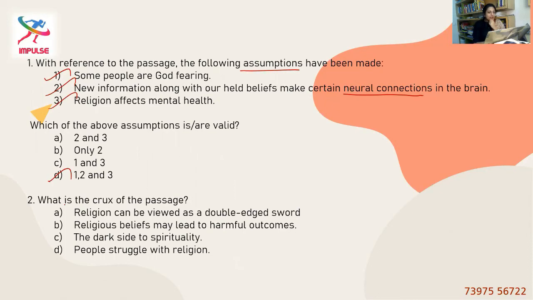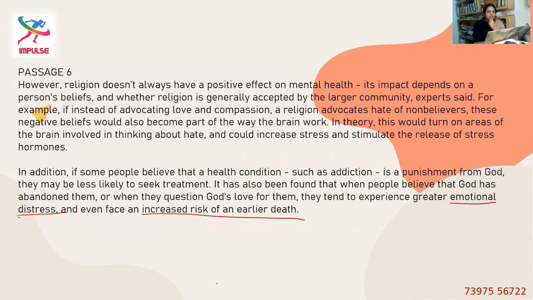Okay. What is the crux of the passage? Option A, religion can be viewed as a double-edged sword. Option B, religious beliefs may lead to harmful outcomes. Option C, the dark side to spirituality. Option D, people struggle with religion. Here, they have discussed that religion doesn't always have a positive effect on mental health. Religion doesn't always have a positive effect, which means it has both positive and negative. Doesn't always have a positive effect means at times it has a positive effect, at times it has a negative effect.